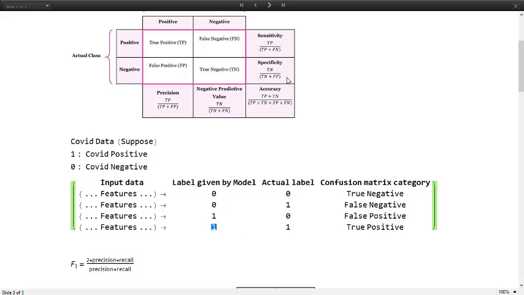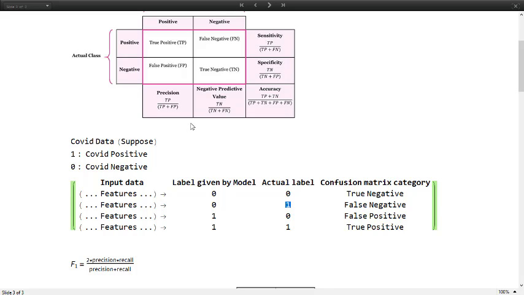So that's sensitivity. Similarly, specificity is how much true negative it has predicted over all the negative values. All the negative values are true negative and false positive, so it has predicted this much correctly out of this plus this. That's the specificity. And negative predictive value is something additional, which is the ratio of true negative over true negative and false negative.